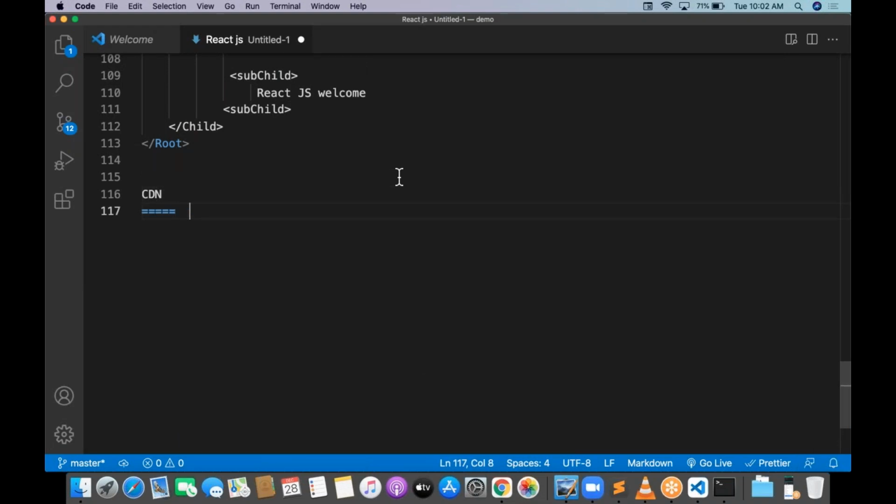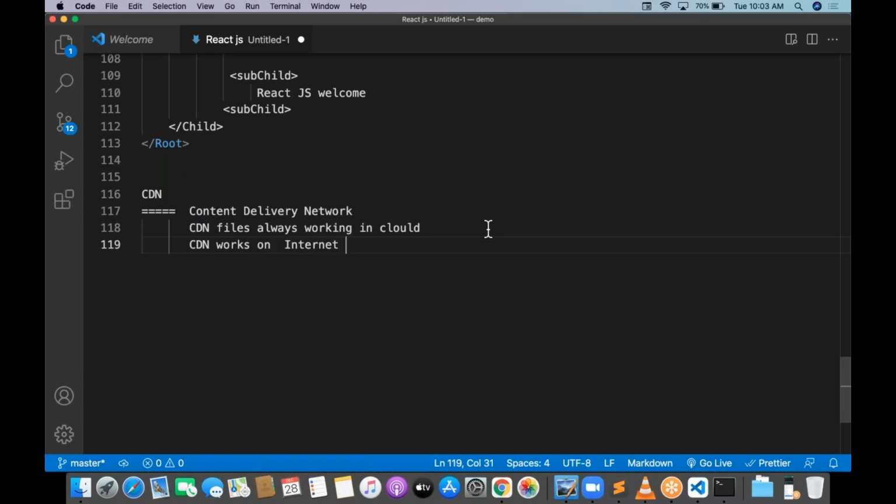Okay, CDN is what? Content delivery network. CDN files always work in the cloud. And if you want to work with the CDN, it works on the internet. If you don't have internet, CDN files will not work.